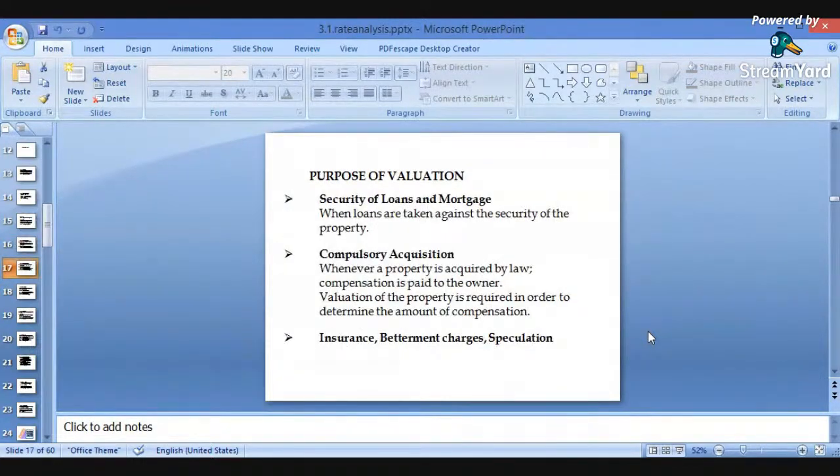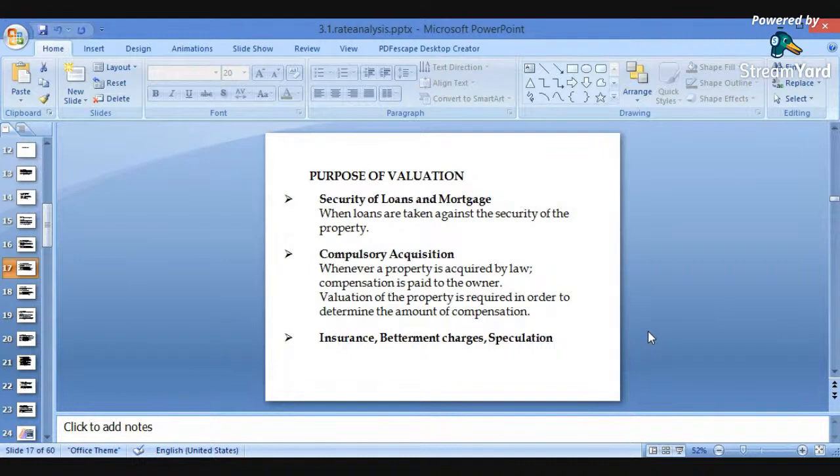What is the next purpose for valuations? The next purpose is the security of loans and mortgage. When we have to take a loan from government firms or private firms, or we have to keep our property against a loan, by keeping that property we can take money from an external body, that is, the government firm or private firms.